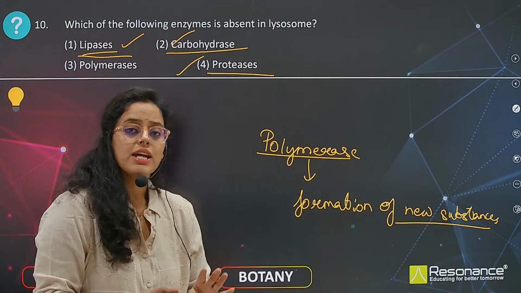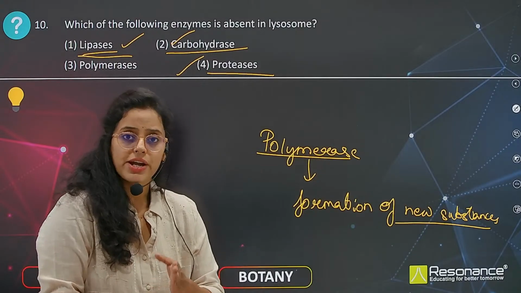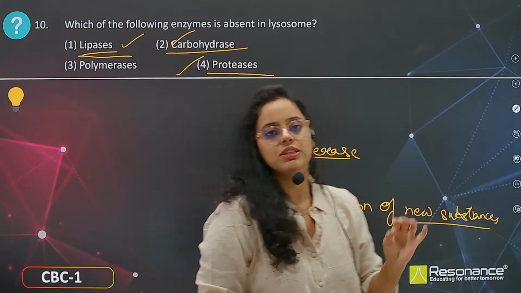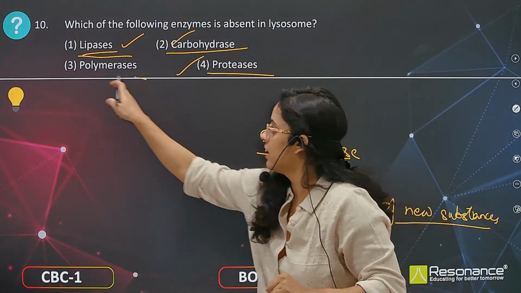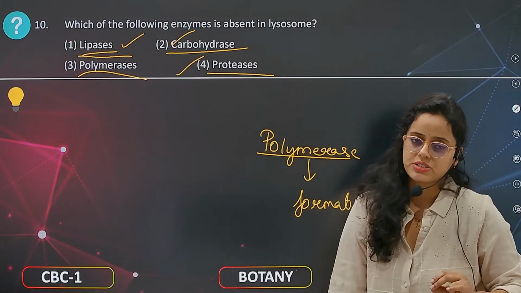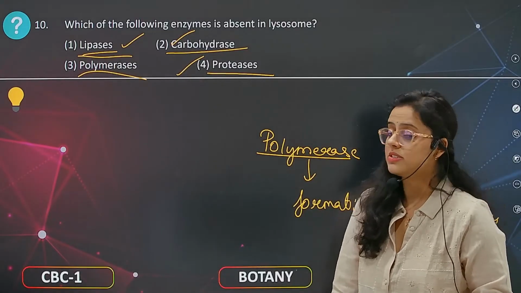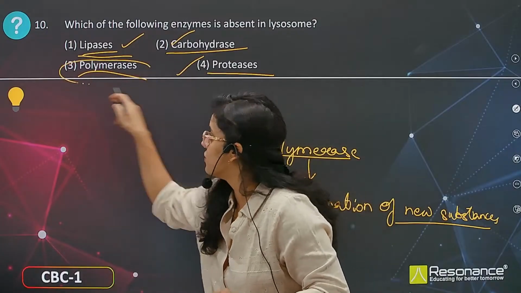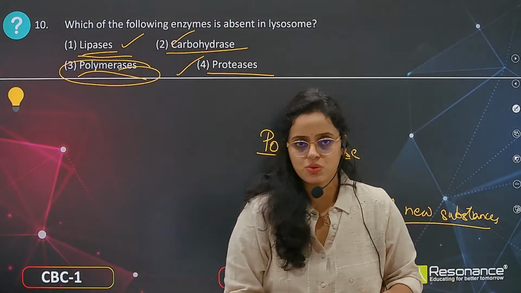Lysosomes consist of hydrolytic enzymes. These are the three, but polymerase is not present in the lysosome. It is present for DNA formation or DNA replication. DNA polymerases are present there. So the answer is going to be polymerase, which is absent in lysosome.